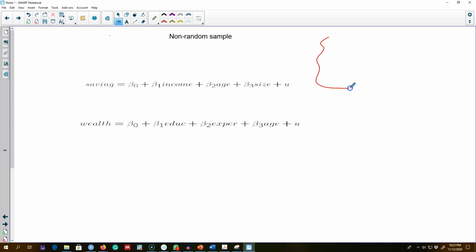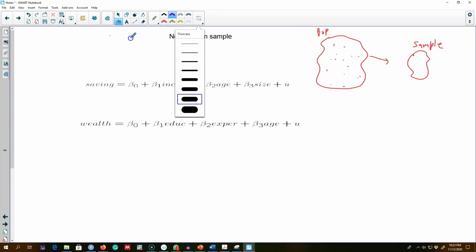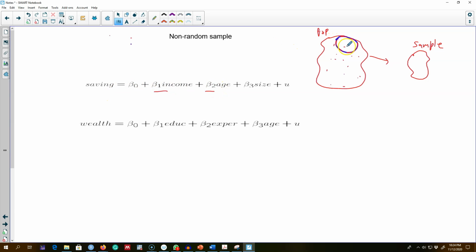Remember, one of the key assumptions of OLS is that if we have a population, the sample that we are picking from this population is random. That is, you want to make sure that the sample we are picking represents all the individuals in this population. And if we pick this sample systematically, for example, only from this part of the population, then the estimates that we get for these coefficient values will represent the effect of the explanatory variables on the y variable only for this specific population rather than for the whole population.